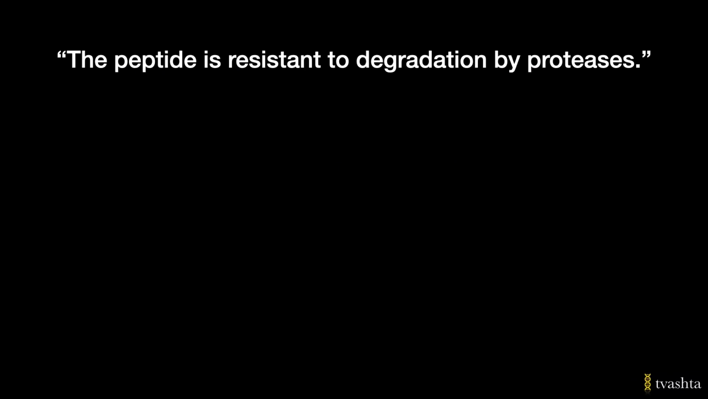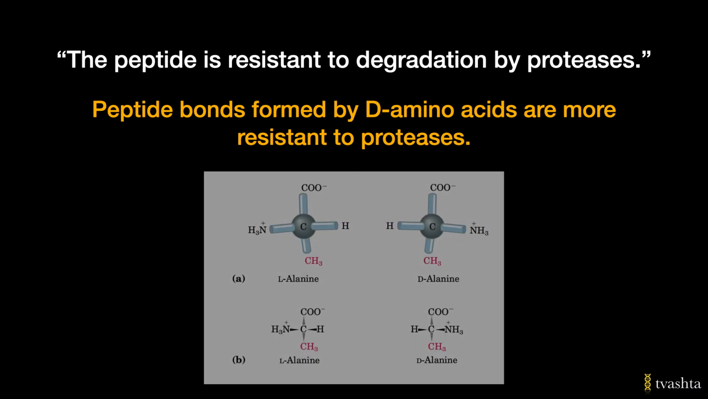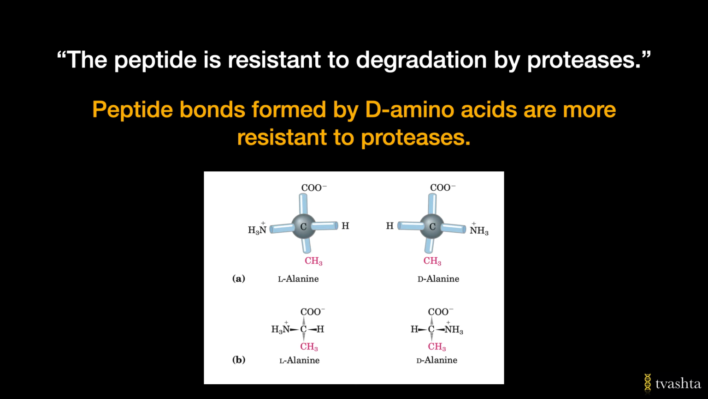Next observation is the peptide is resistant to degradation by proteases. This can only mean one thing: D-amino acids. Peptide bonds formed by D-amino acids are more resistant to proteases. In higher organisms, all the proteins are made up of L-amino acids. And I hope you're aware that the stereoisomers L and D amino acids are enantiomers. That is, they are non-superimposable mirror images of each other.